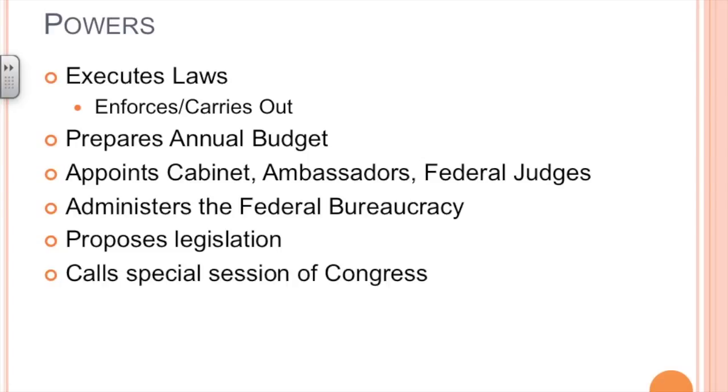He can call a special session of Congress. What that means is that he can actually call Congress to session because Congress does not meet 365 days a year. And there have been times in history, and there may be times in the future, where Congress is not in session, but the president would need them to be in session. A good example of this is when Pearl Harbor was attacked and Congress was called into special session. He can also veto legislation, which means he doesn't approve the law.